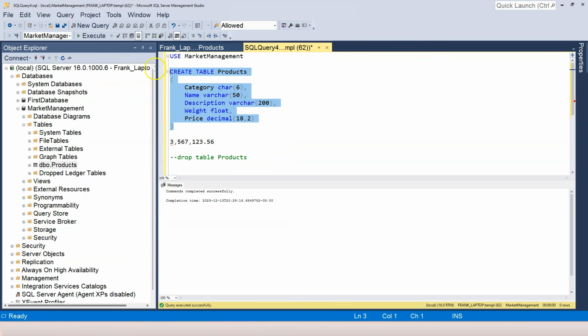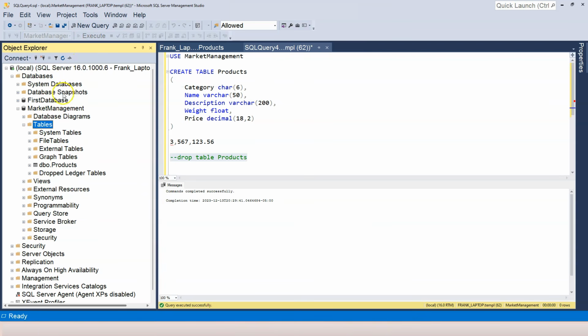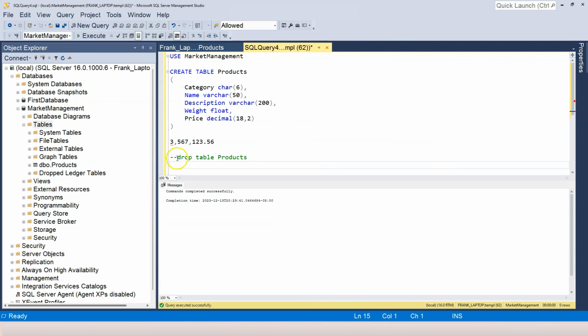Right? So for example, I execute this create table statement. Now the table is created. If I highlight this again and click on this, it says commands completed successfully, but the table is not actually dropped, because we are not actually executing the drop table statement. If you want to execute the drop table statement, just highlight the statement. Although this is in a comment, I can still execute it like this.